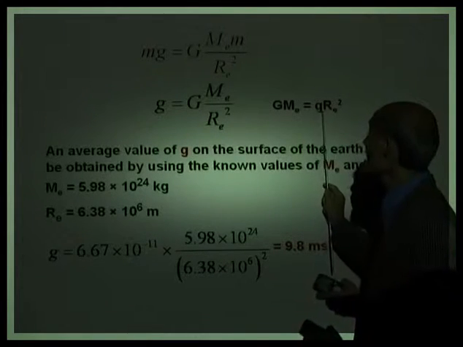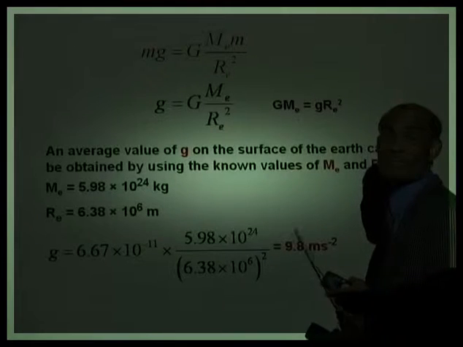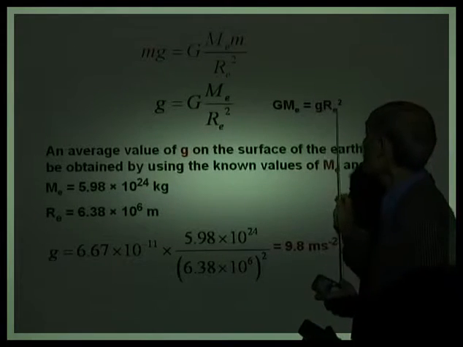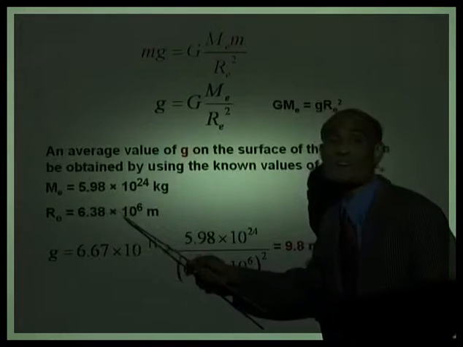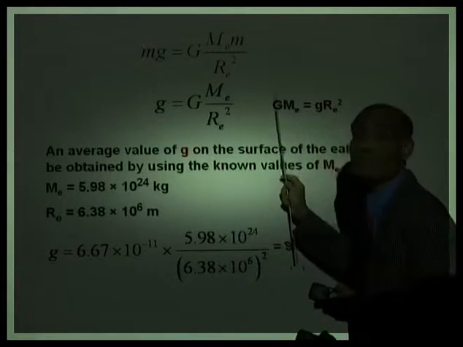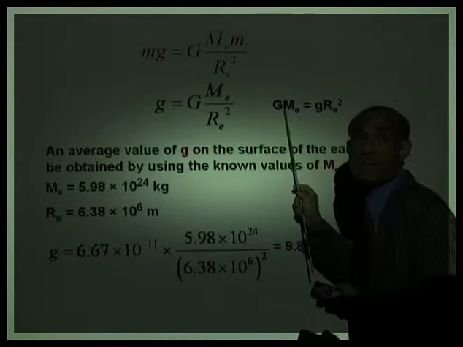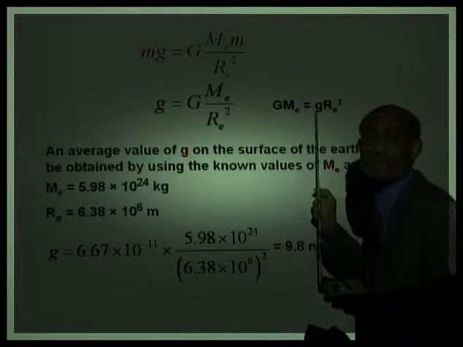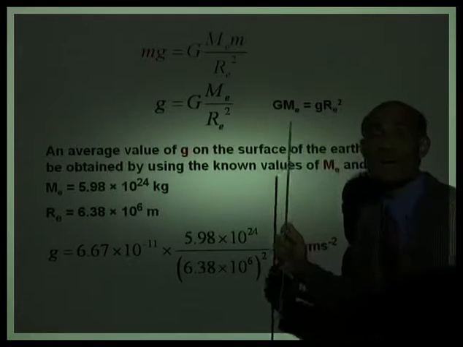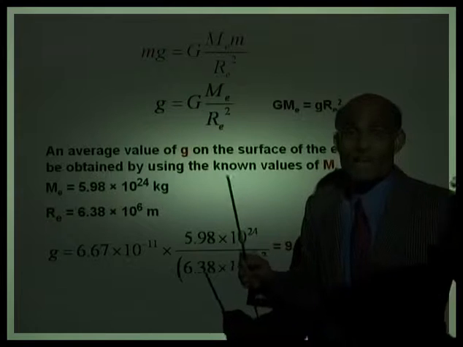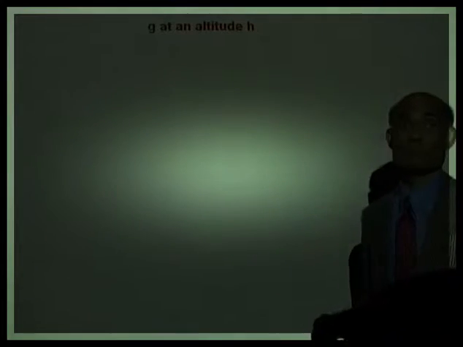So this g can be replaced by 9.8 meter per second squared. The radius of the Earth is 6.38 times 10 to the 6. So wherever we need big G times the mass of the Earth, we can replace that by small g times RE squared. I will ask you that a little later, so don't forget that.